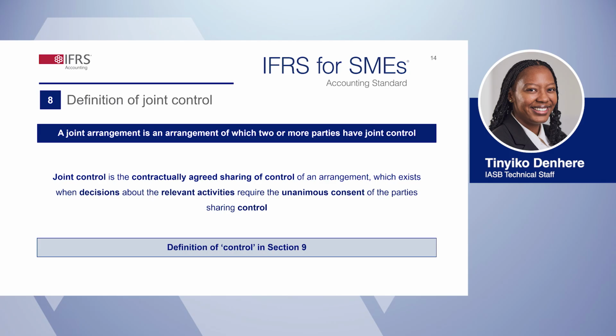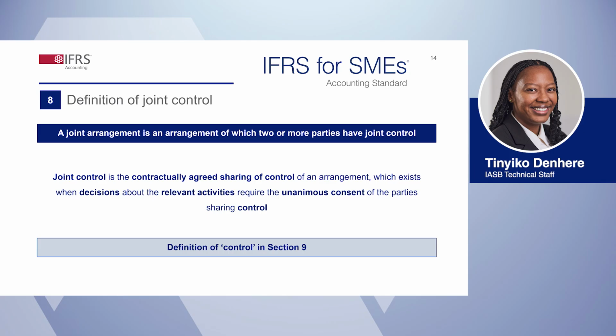Once it has been established that all the parties or a group of the parties control the arrangement collectively, joint control will be deemed to exist only when decisions about the relevant activities require the unanimous consent of the parties that control the arrangement collectively.